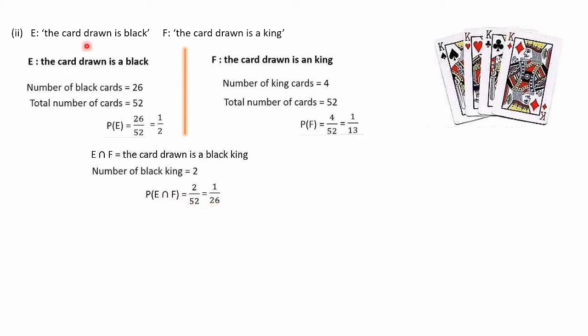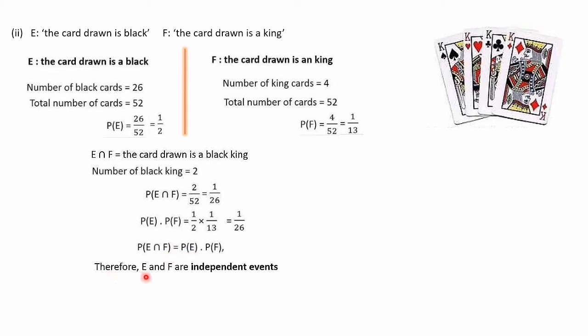Since we need to verify whether they are independent or not, we have to go for P of E into P of F. P of E is 1 by 2 into P of F is 1 by 13. So 1 by 2 into 1 by 13 is 1 by 26. It is quite clear that P of E intersection F and P of E into P of F are the same, 1 by 26. So P of E intersection F is equal to P of E into P of F. Therefore, we can say that E and F are independent events.